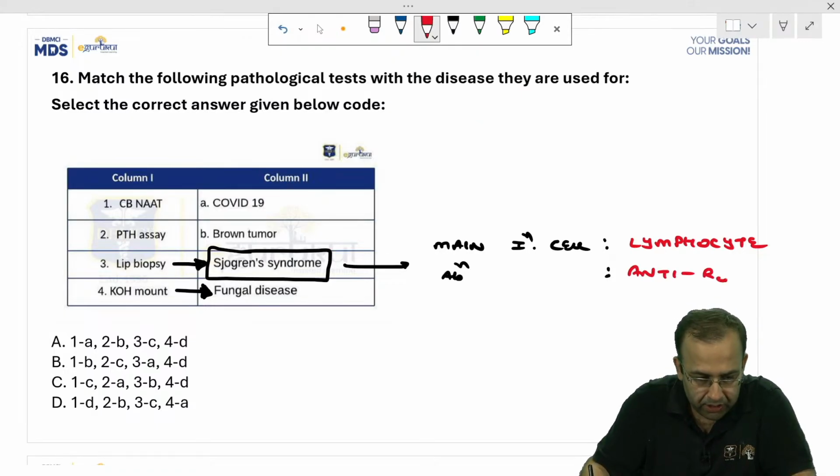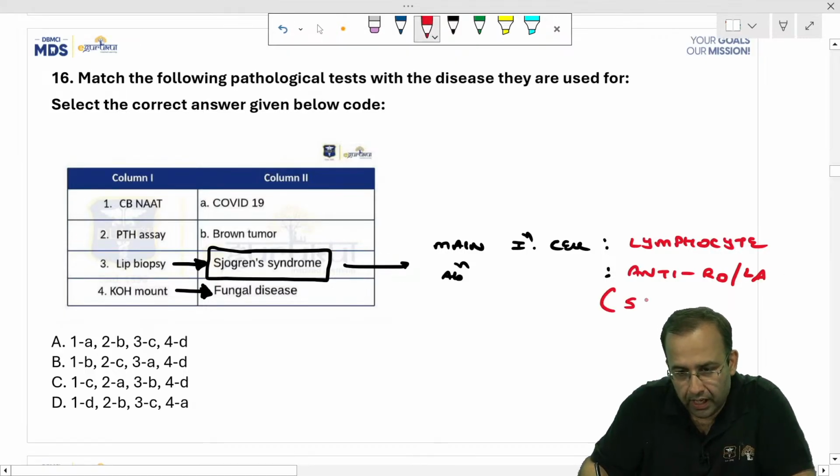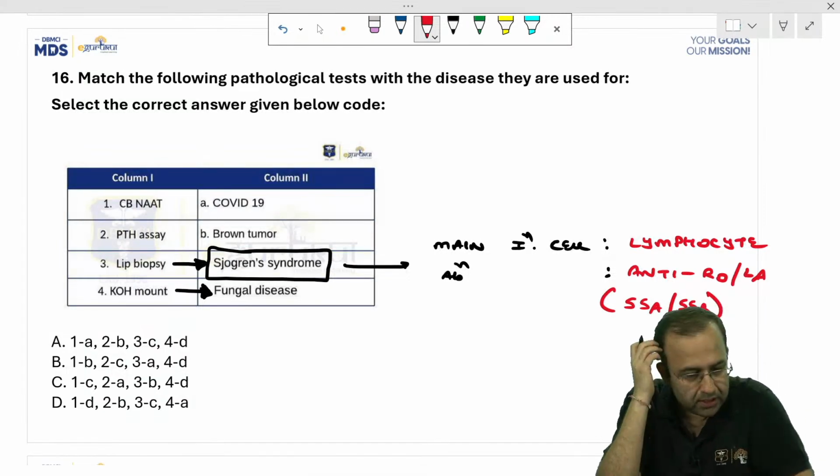It is associated with anti-Rho/LA, also called anti-SSA/SSB antibodies. This is Sjogren's, lymphocyte. Agreed.